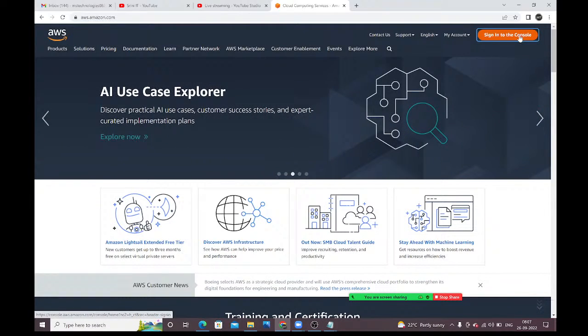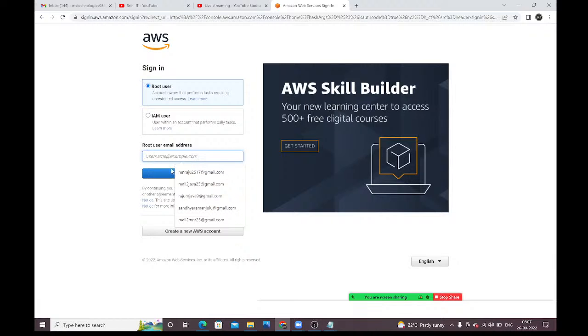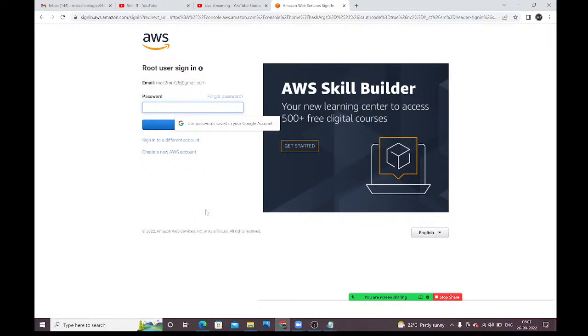We need to create a Linux virtual machine, guys. In AWS we have so many services available, approximately 200 plus services. See, guys, this is the sign in page. Here we need to provide the email address. Click on next. Here we need to provide the password.